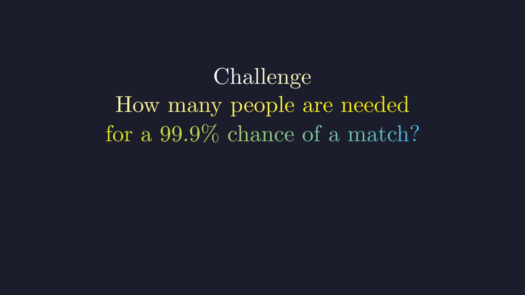Now I have a challenge for you. How many people would you need in a room to be 99.9% certain of finding at least one shared birthday? Try using the approximation formula we just derived. Set 1 minus e to the power of negative n times (n minus 1) over 2 times 365 equal to 0.999, and solve for n. This birthday paradox is a beautiful example of how mathematics can reveal surprising truths that challenge and recalibrate our intuition about the world around us.